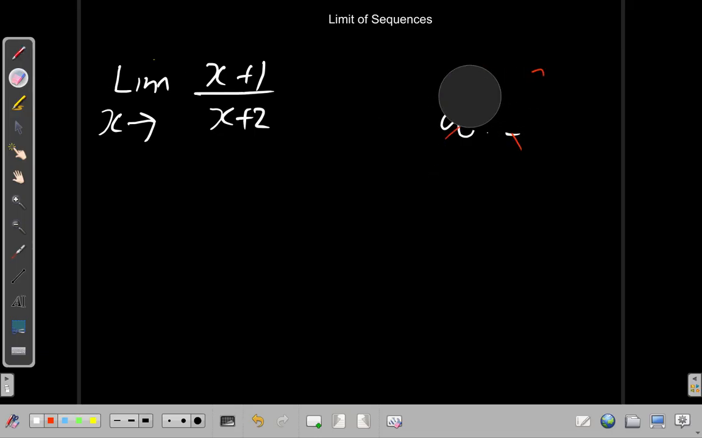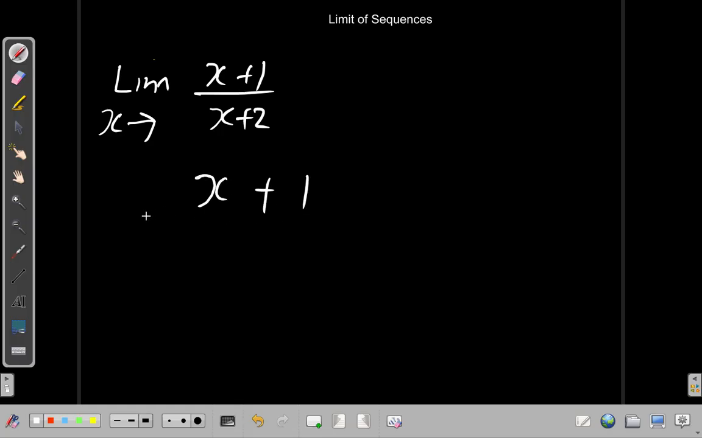Well, let's see if we can approach this in another way. Let's find some mathematical manipulation of this function, see if we can rewrite it in another way. x plus 1. Suppose we divide both the numerator and denominator by x.